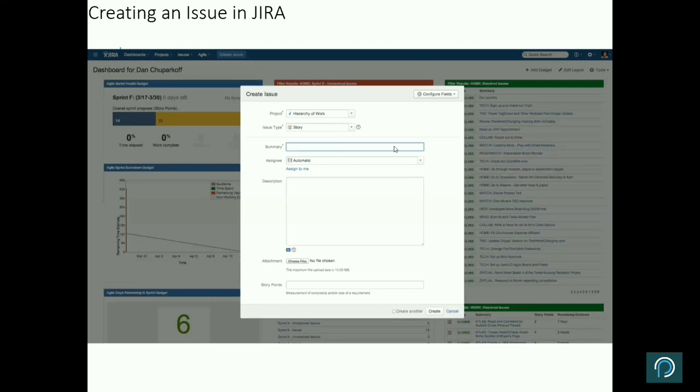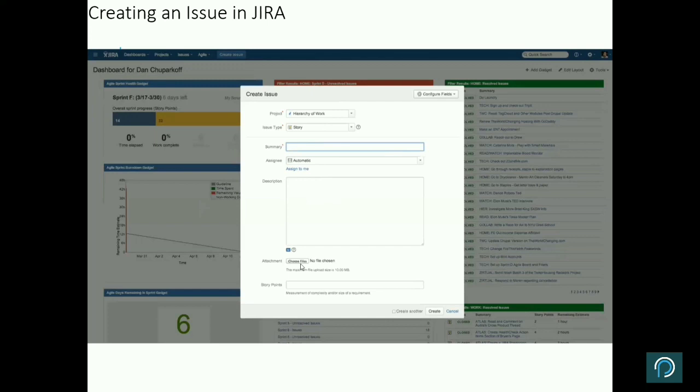Summary, the high level summary that we have seen, you put. Assignee, you can select an assignee, or you can select it later also. You can assign to yourself also, assign it to me. Description, if this is a story, you will put what is the scope of the story, what you want to cover as part of the story.